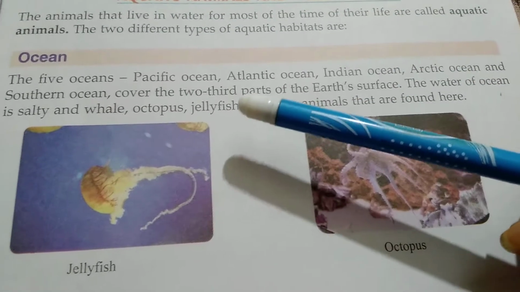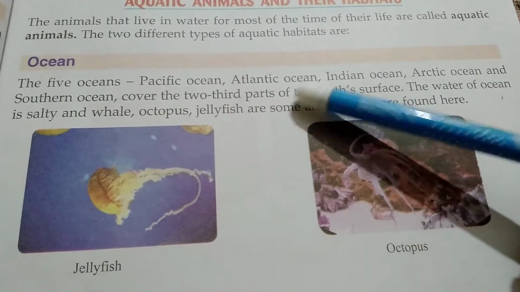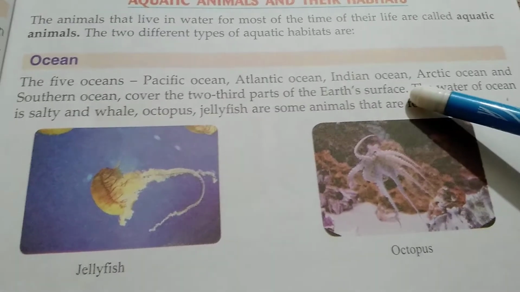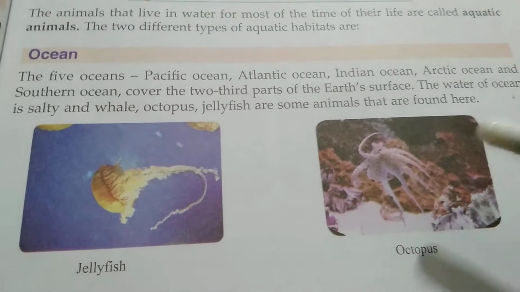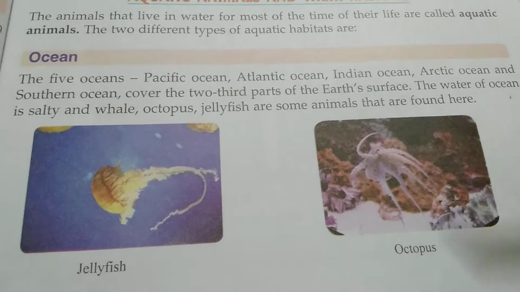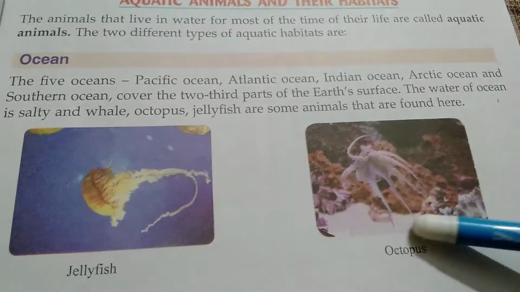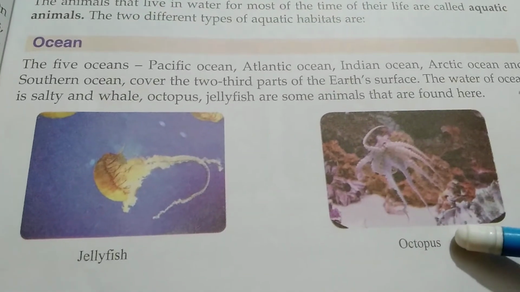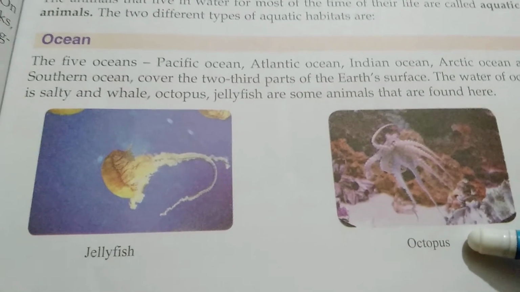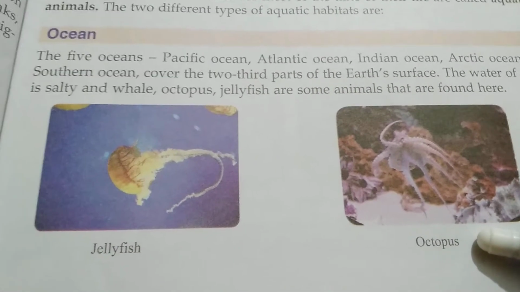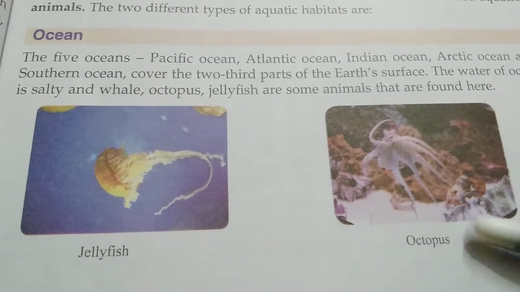The water bodies cover 2/3 of the earth's surface, you know. The water of the ocean is salty. Ocean water is always salty. And whale, octopus, jellyfish are some water animals that are found here. Okay, jellyfish, octopus.